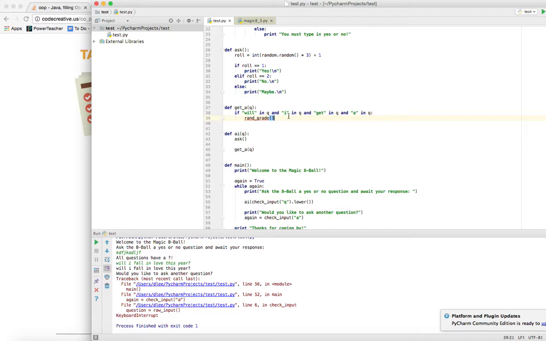Okay, and so what is rangrade gonna do? Well, what we could do here is just print out a simple response like, no, of course you're not gonna get an A this year, right? What do you think? But instead, we're gonna run this function rangrade. And what rangrade is going to do is run an algorithm that chooses a random response to that specific question, right?